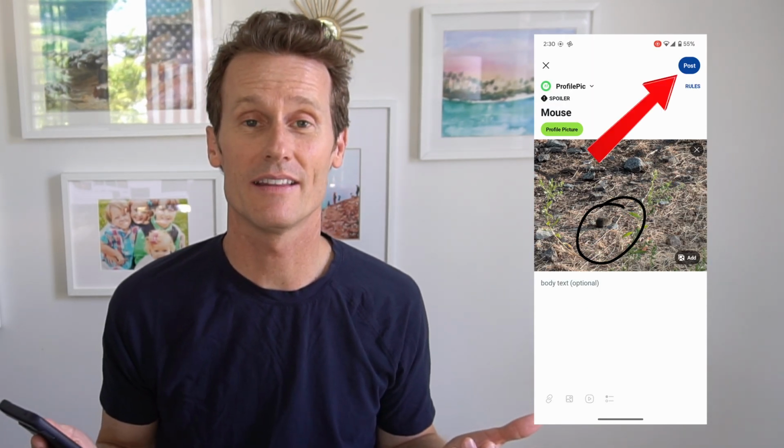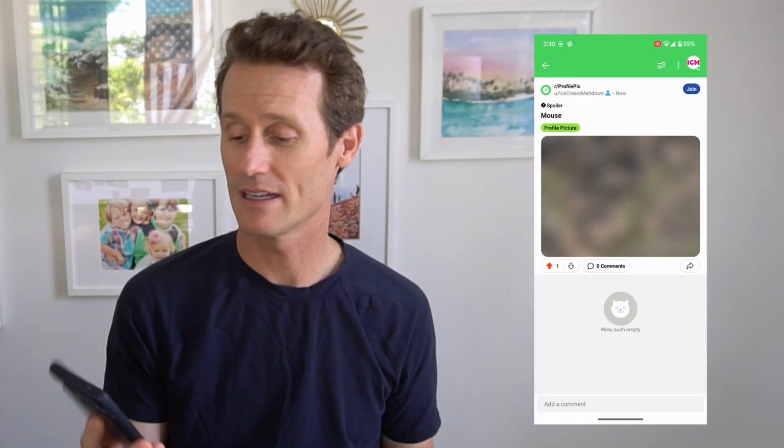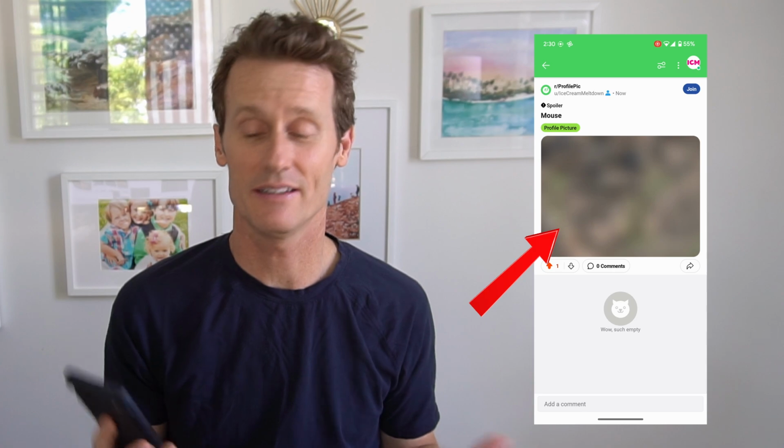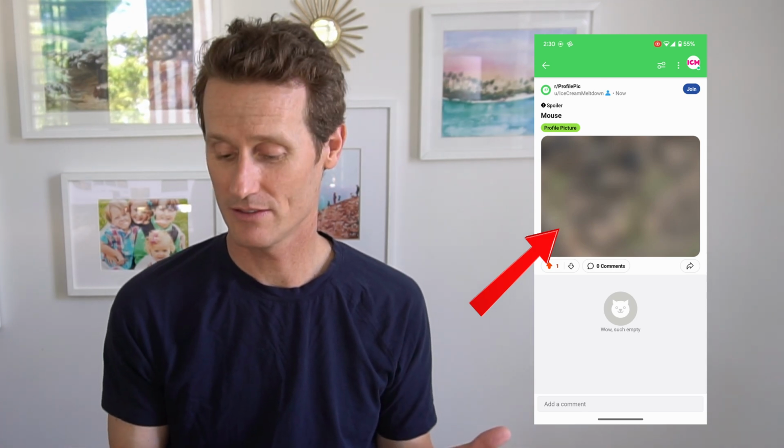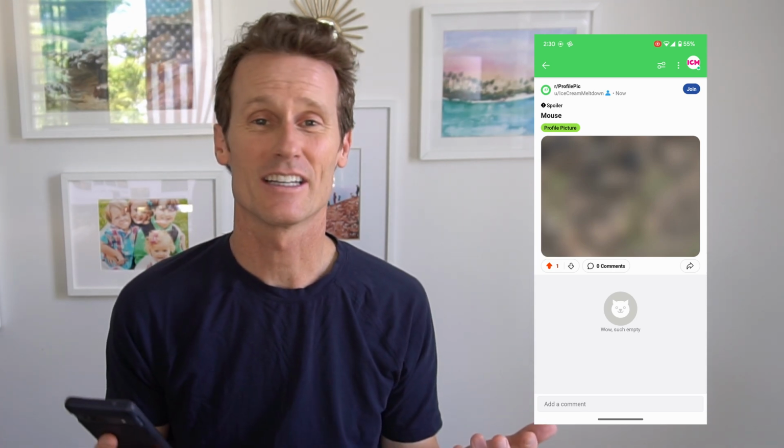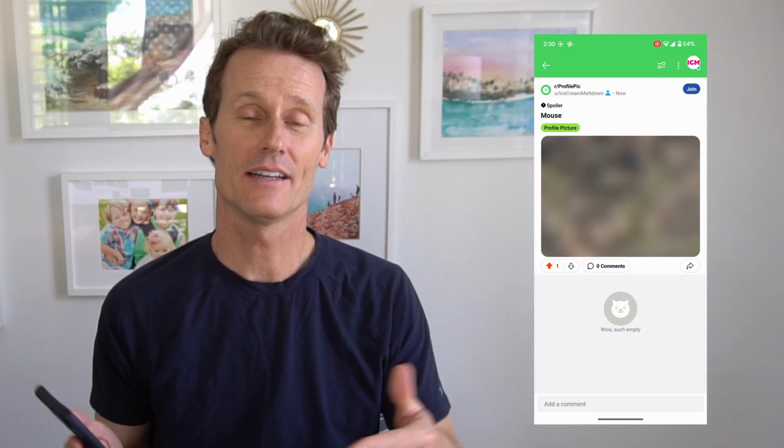So you can post that on there, and once you've posted it, it's going to be marked as a spoiler for other people. So this is what a spoiler image looks like. It's all blurred out right there. That's kind of cool. So if there is something that's an actual spoiler, you can blur it out by just marking a spoiler. So I've showed you how to do that on desktop, which less than about a quarter of the people using Reddit every month are on desktop, and then on mobile, on the app, how to mark something as a spoiler. I hope this video is helpful for you.